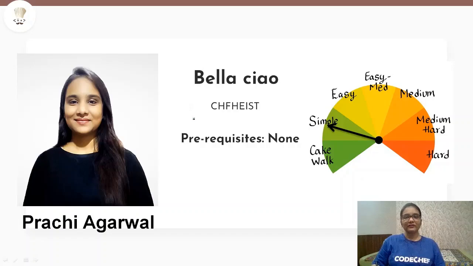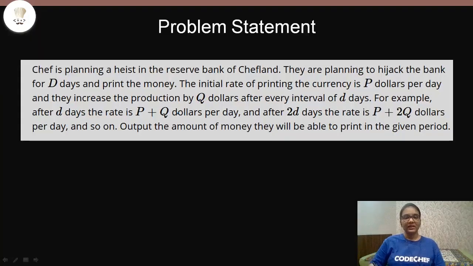Today we will be solving the problem Bella Ciao, which is a simple problem and belongs to the June Long Challenge. Now let us see the problem statement. The problem statement says that Chef is planning to hijack a bank for D number of days. Now he is printing the currency, because obviously if he is hijacking a bank, then he wants money, right?